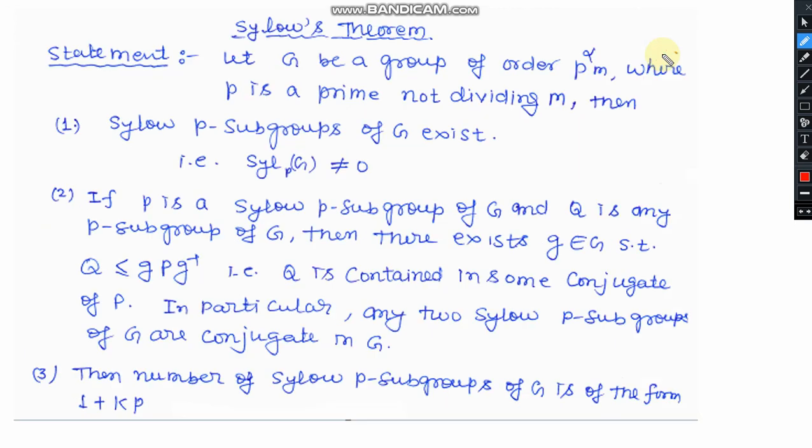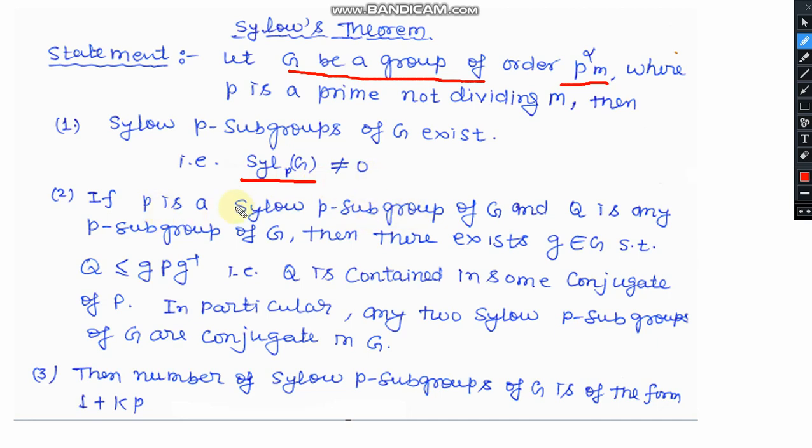In addition, we have already discussed the statement of the Sylow theorem, and here we will consider only the statement. As per the statement, if G is a group of order p to the power alpha times m, it means it is a Sylow p-group, then it will satisfy these properties. The first is that this collection of Sylow p-subgroups cannot be empty. It means at least one Sylow p-subgroup will be available in every group.